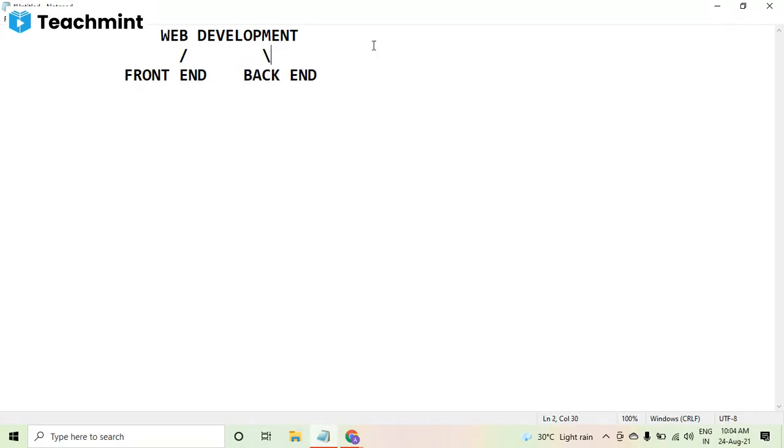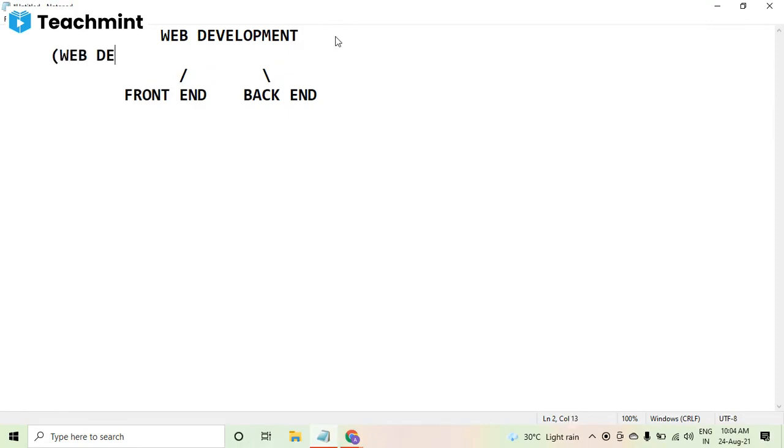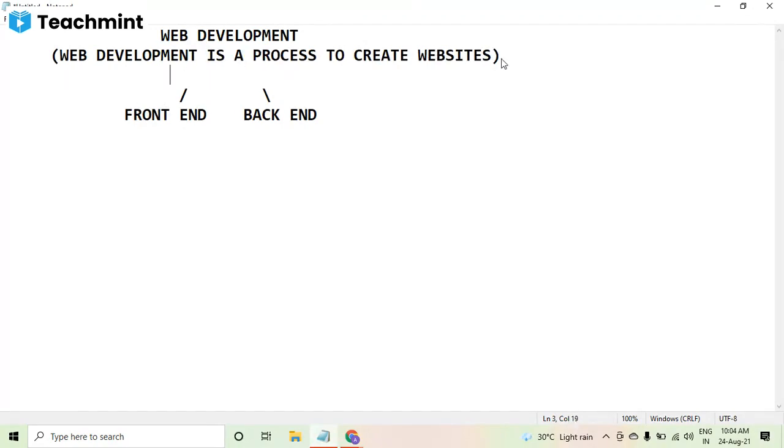Web development includes the creation of websites basically. I'm writing it here: web development is a process to create websites. And a website is in two different parts, as I said, front end and back end.